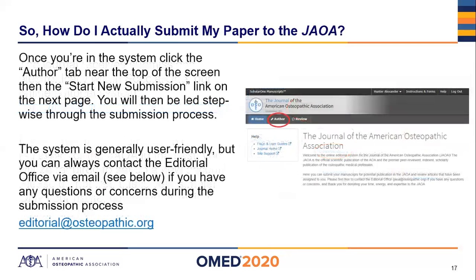And then you will go here. This screen you see on the right is the screen you see when you log in. See the circled author queue there at the top. You'll click that, and then start new submission is the next prompt. And from there, you just go stepwise through the system. It's pretty user-friendly. It really is. It'll take you through the system step by step. However, you can always contact the editorial office, the email there on the screen, if you have any questions or trouble during the submission process.